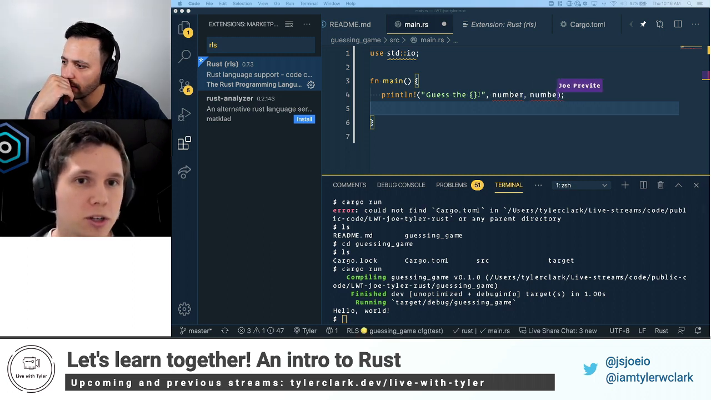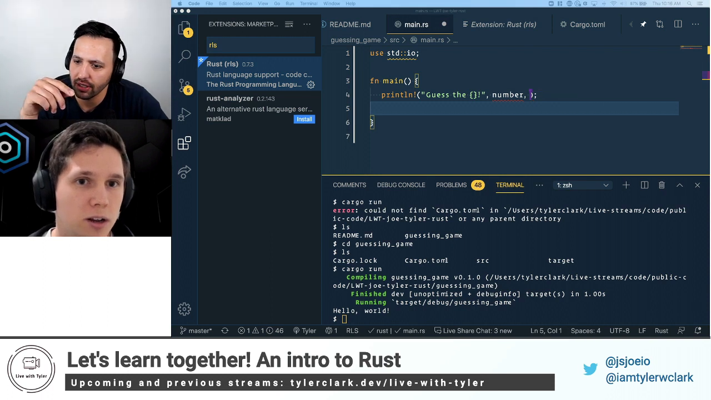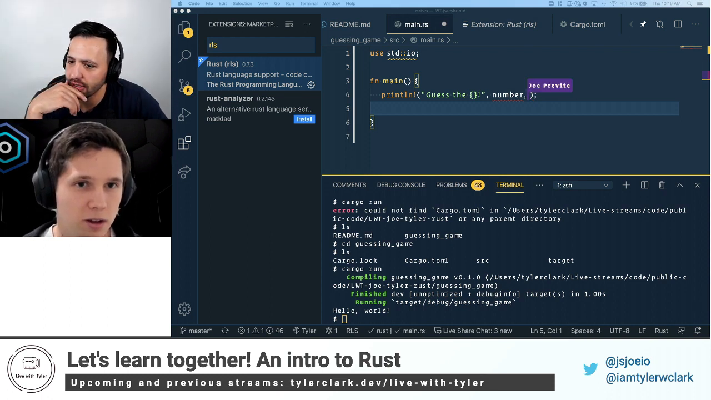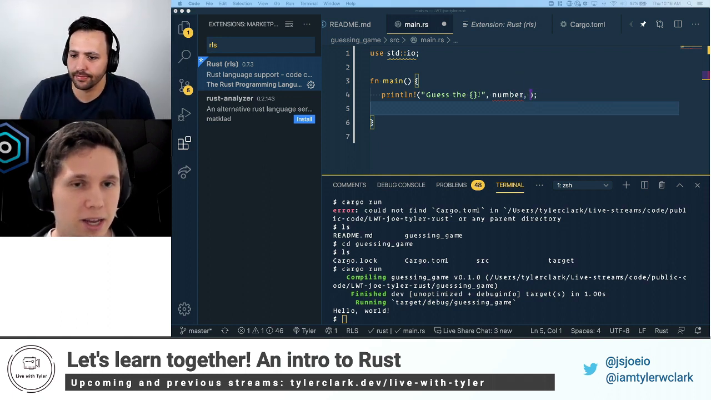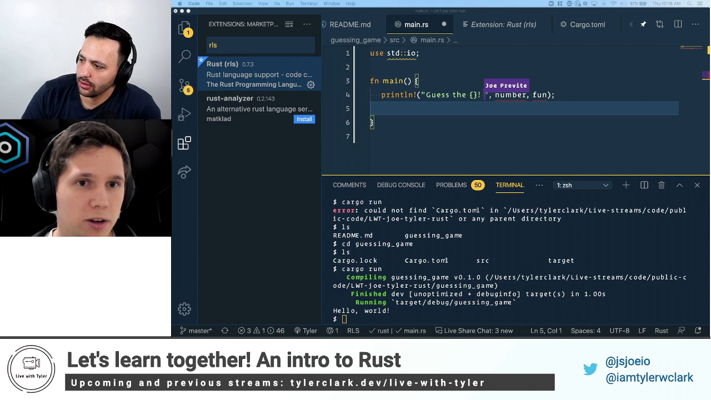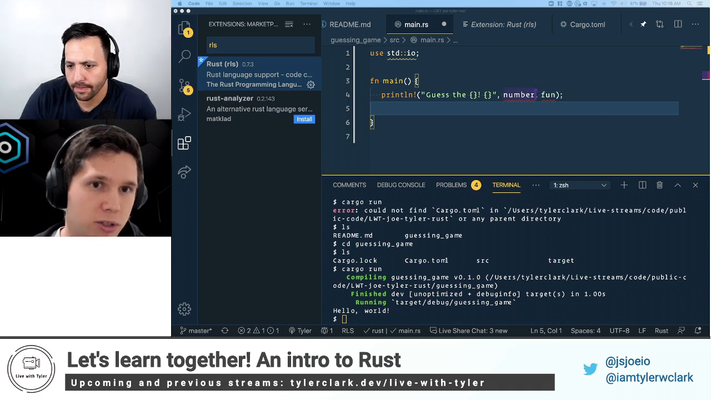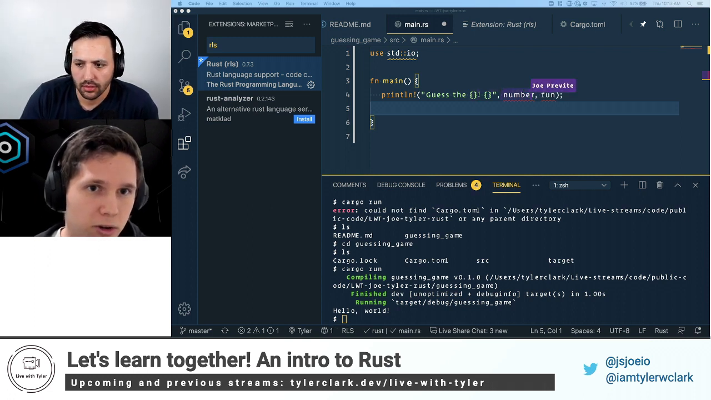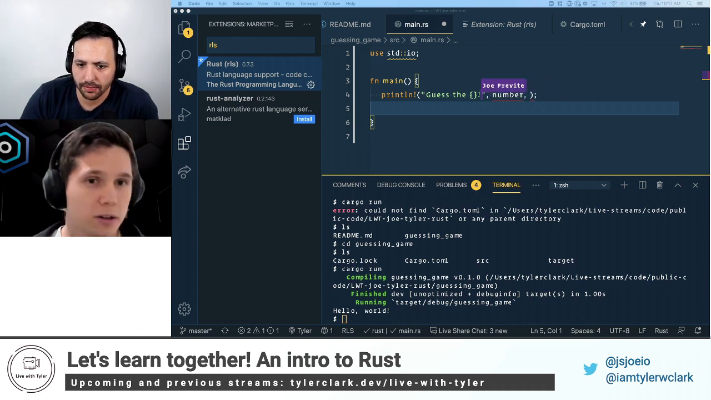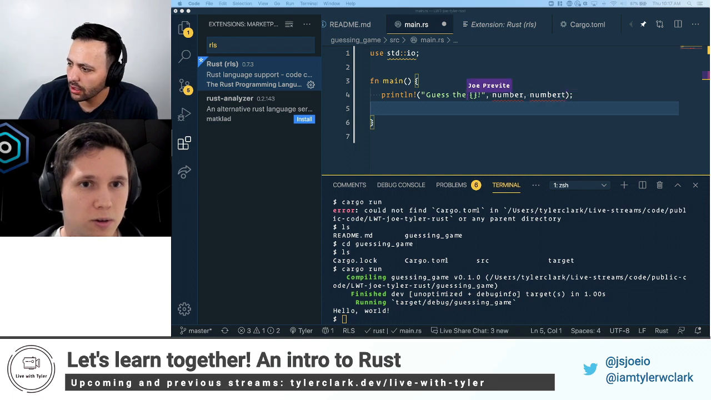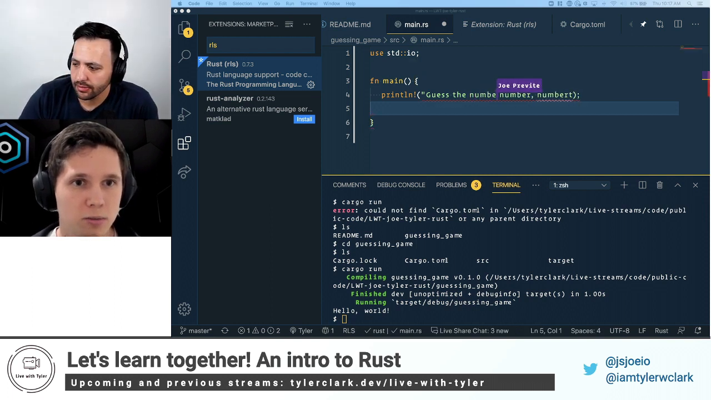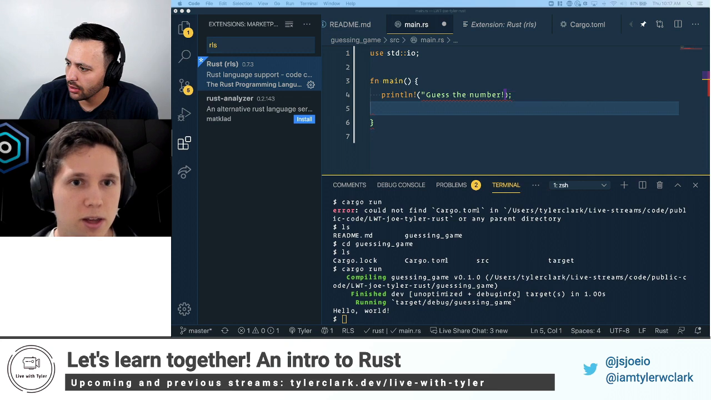So you could do that with a bunch. How do you reference that inside the curlies? So it goes in order. Let's say we add another one, and say it was called fun, and we wanted that printed there. Obviously, if these were variable declarations, it just goes in order. So it'll see, okay, here's a placeholder, here's an argument, here's a placeholder, here's an argument.